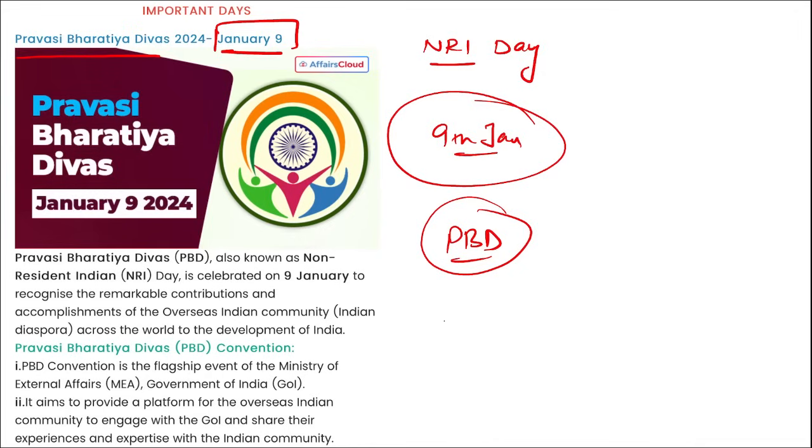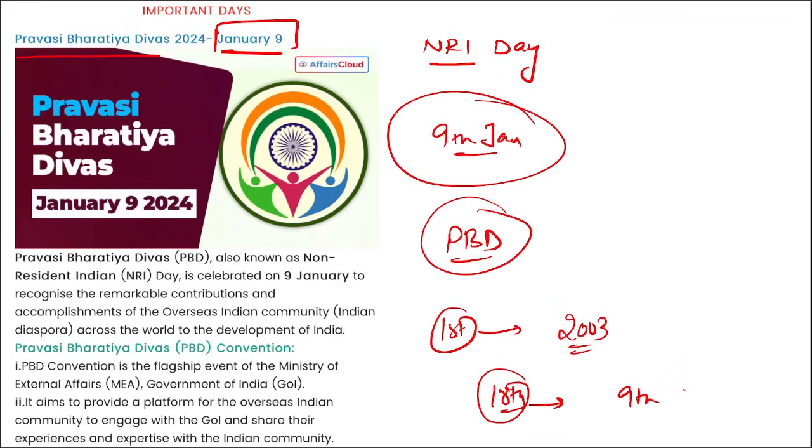Mark this. The first ever Pravasi Bharatiya Divas was observed in 2003, and since then it has been celebrated as an annual event. But in 2015, the government revised the format to celebrate Pravasi Bharatiya Divas once every 2 years. The 17th Pravasi Bharatiya Divas was in 2023, and the 18th edition will be organized on 9th of January 2025.